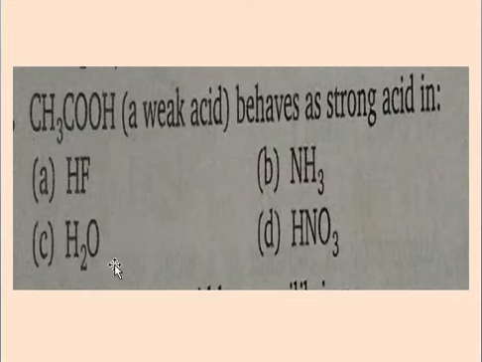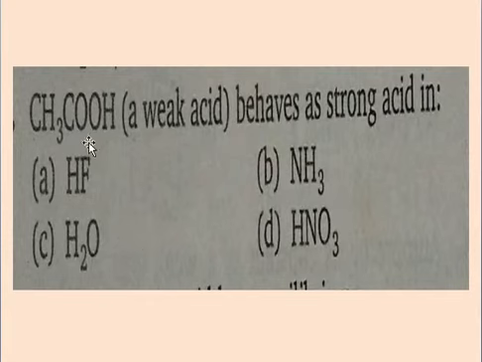There are three compounds in acidic medium. If we consider H2O as an acid. In this case, acetic acid reacts with basic ammonia and forms CH3COO minus plus NH4 plus very easily as compared to the other three compounds.